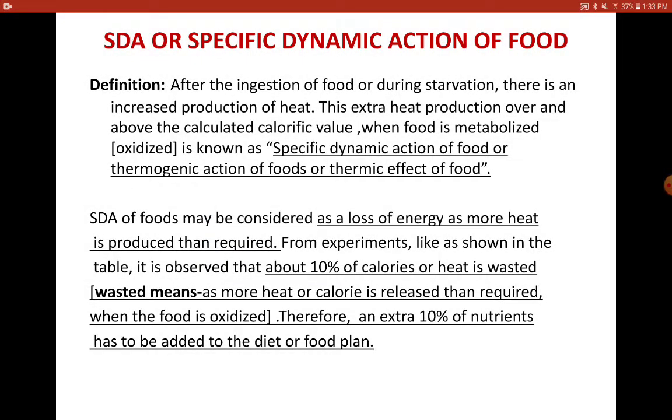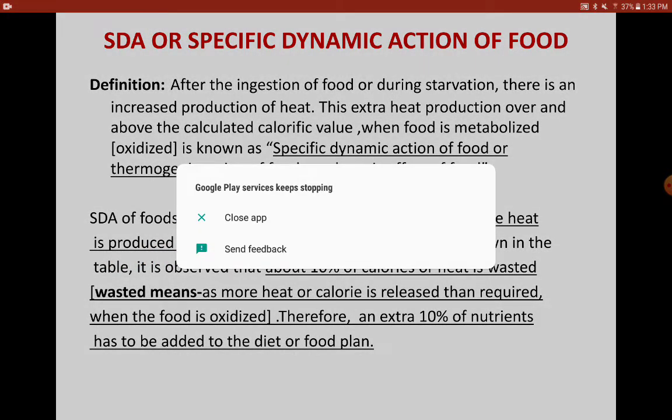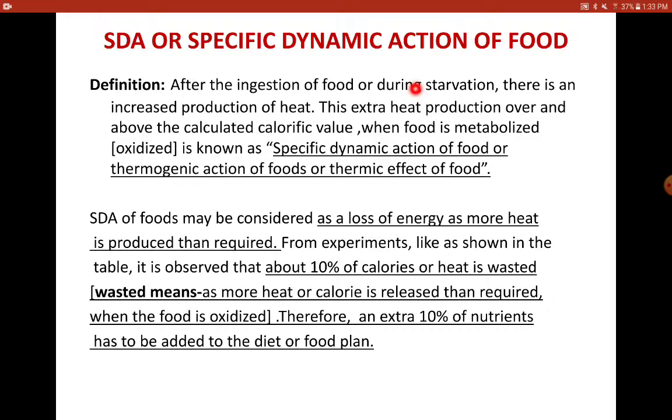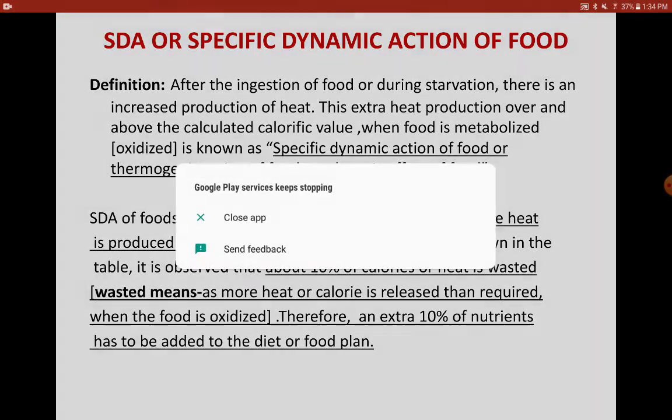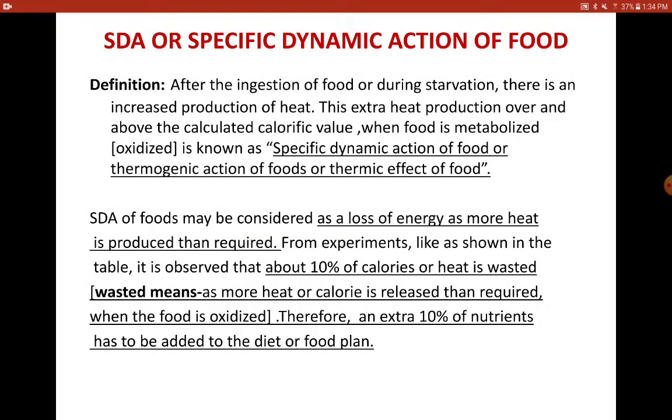Now, this SDA is actually considered as a loss of energy, as more heat is produced than required. As the definition says, it is the extra heat that is produced over the calorific value. From experiments, it has been observed that about 10% of the calories get wasted as heat.